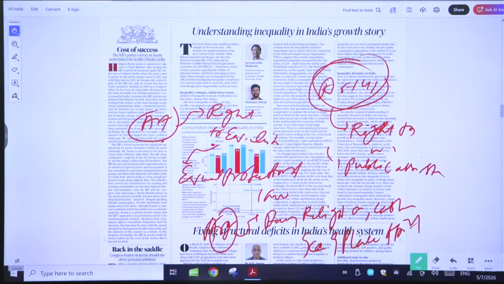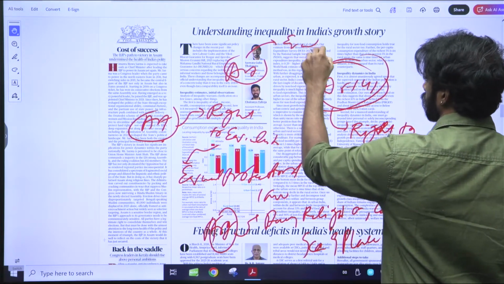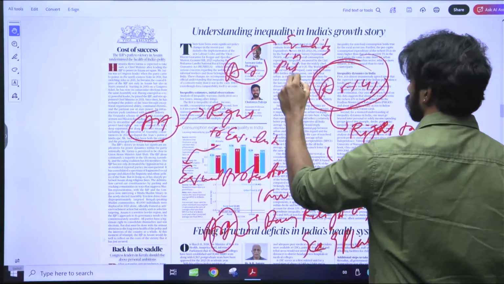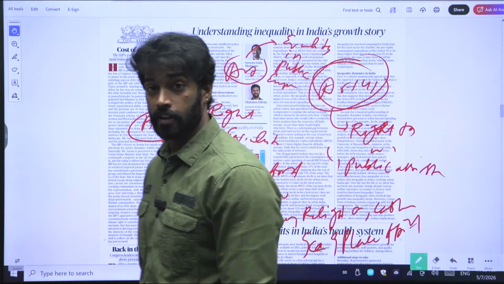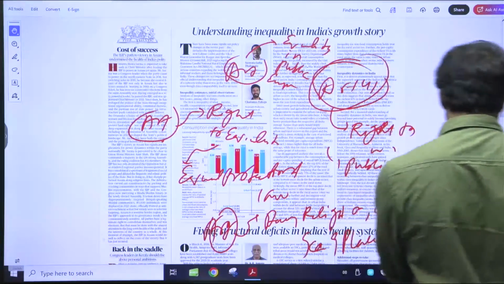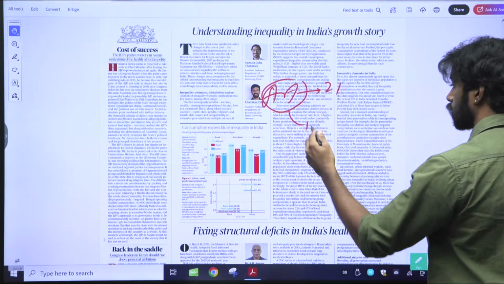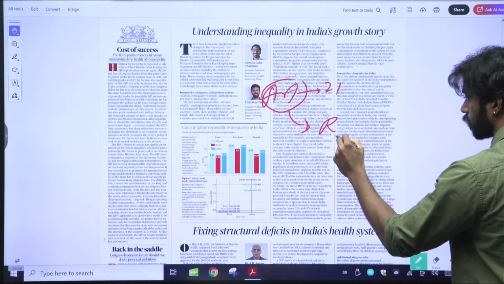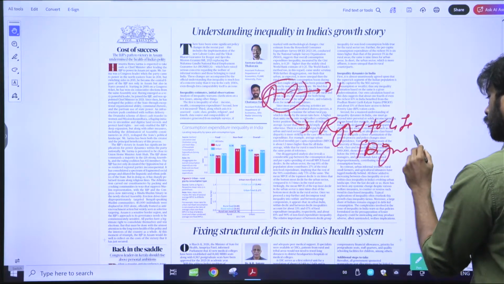Then you have other articles as well. You have Article 16, which says there must be equality in public employment. There's no discrimination when it comes to public employment, as Article 16 says. Then you have Article 21. What is it talking about? Article 21 is talking about the right to life and dignity.